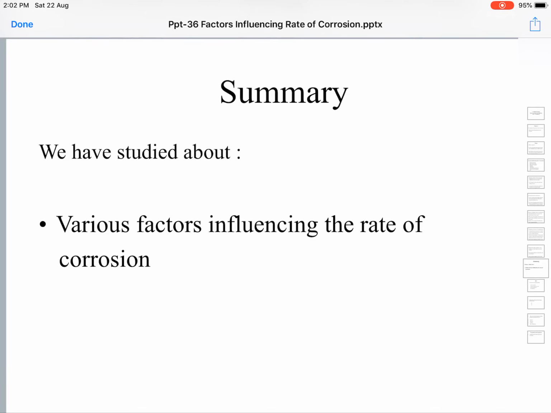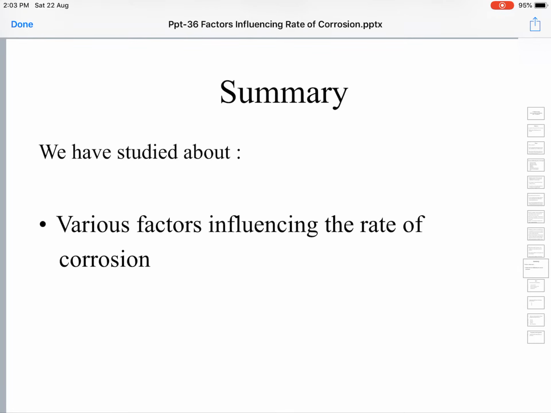A fresh surface of the metal will be exposed to the environment, so it again undergoes corrosion. Again the corrosion products dissolve in the surrounding environment, and again fresh metal is exposed. This process goes on repeating, and because of this the rate of corrosion will be extremely fast.